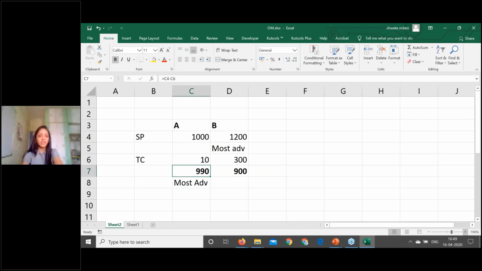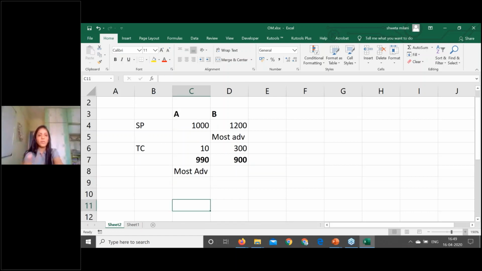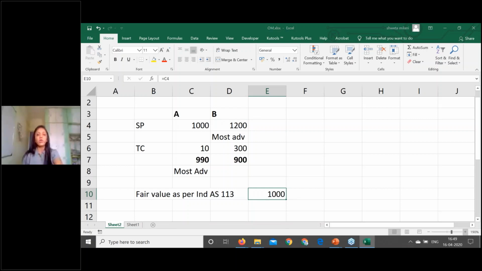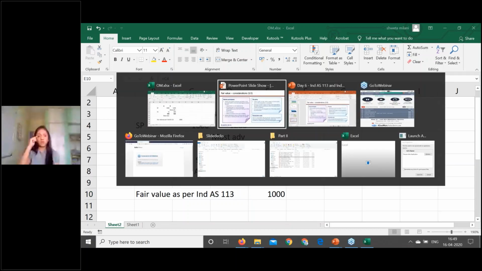Once you deduct the transaction cost and decide which is the most advantageous market, the fair value as per Ind AS 113 in such cases is the price without deducting the transaction cost. Now the fair value of that particular asset is rupees 1,000. I hope it is clear. For the purpose of deciding the most advantageous market, you will deduct the transaction cost, and after that, to decide the fair value, you will not adjust for the transaction cost. So this is about the transaction cost.